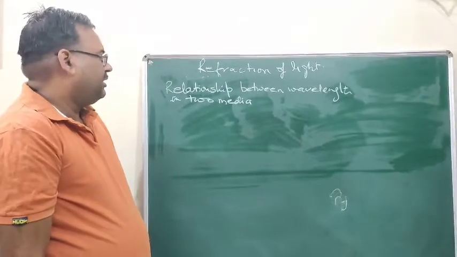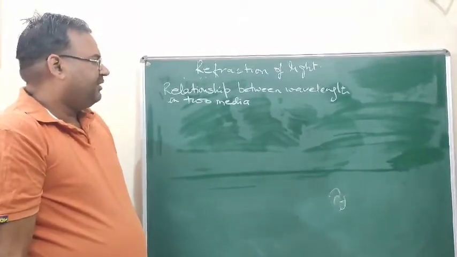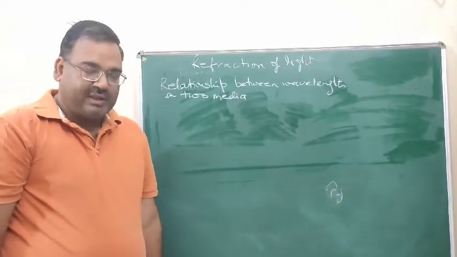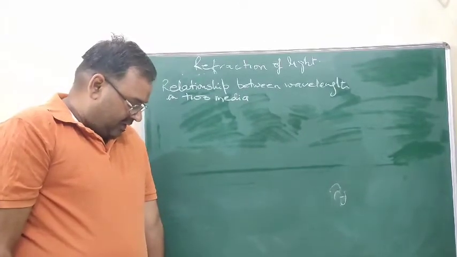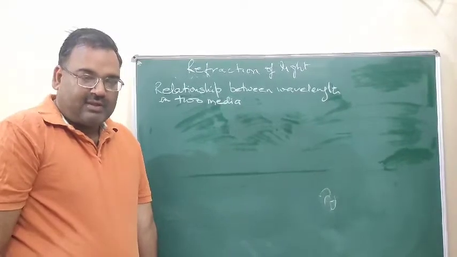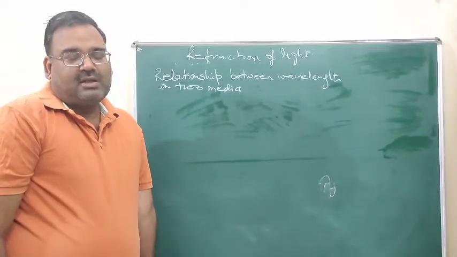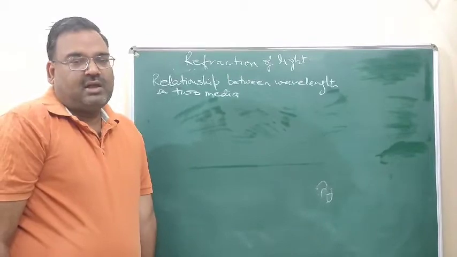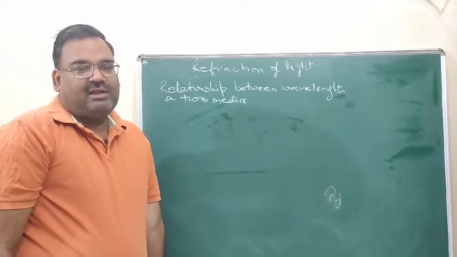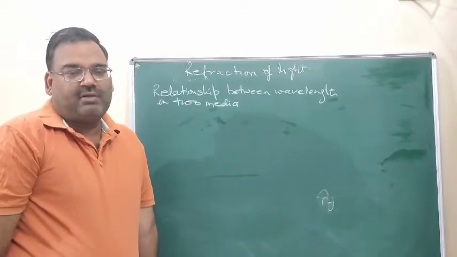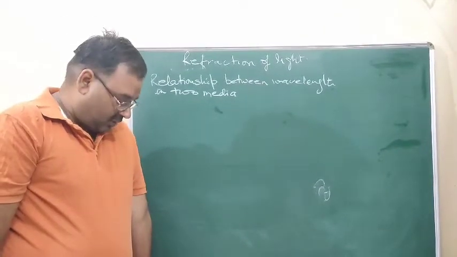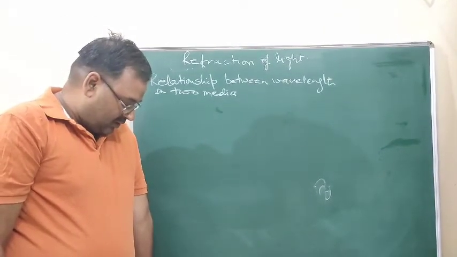The next point is the relationship between wavelength in two media. So if a ray of light of frequency f and wavelength lambda suffers refraction from air to any other medium, then its speed will change and also the wavelength will change. The frequency will remain unchanged because the frequency depends upon the source.